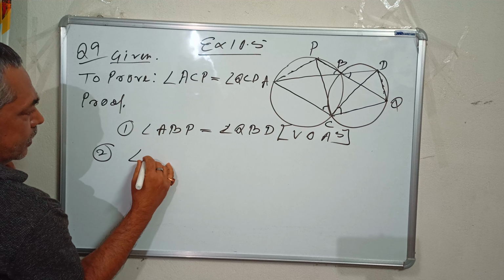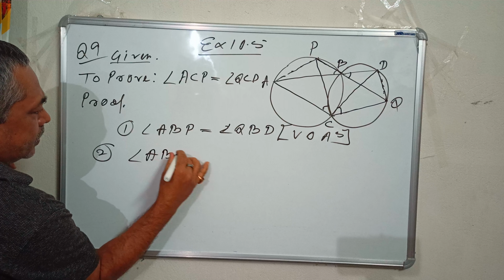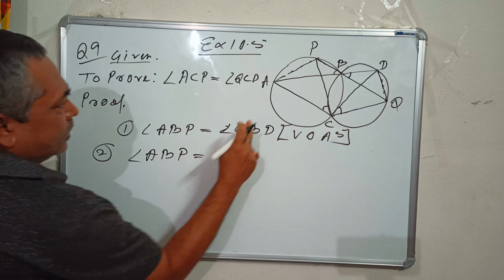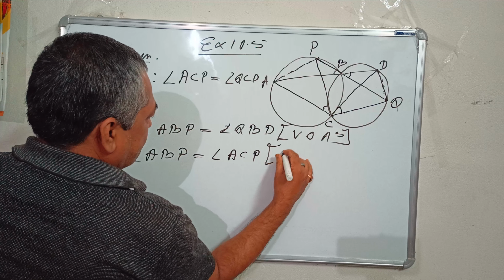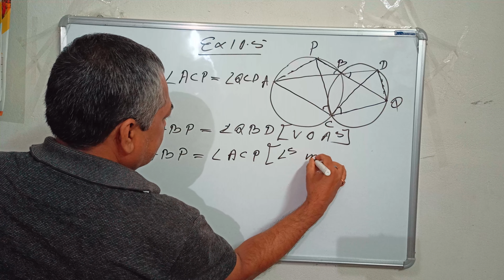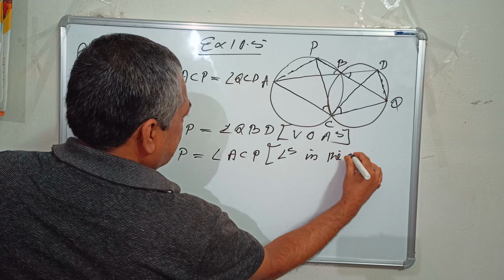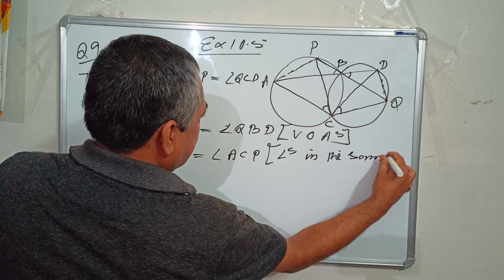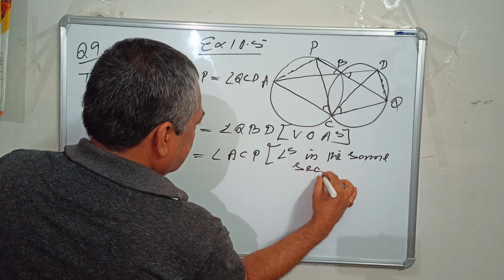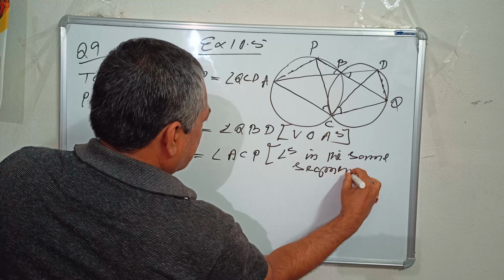Angle ABP equals angle ACP. Reason: you write, angles in the same segment of a circle are equal.